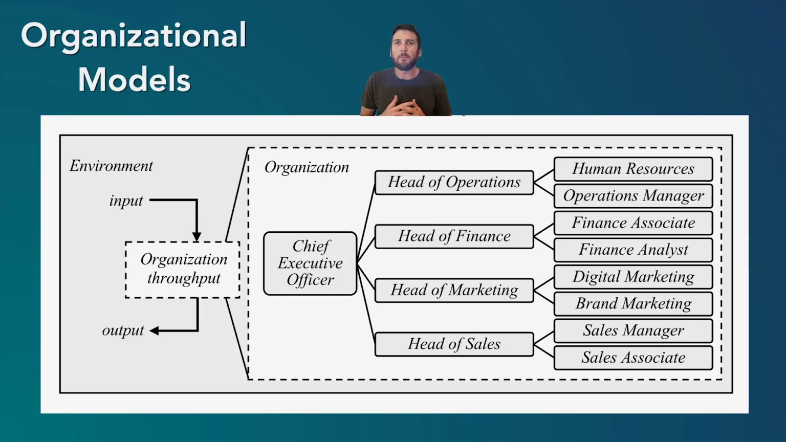Now, there's a lot of different models for how to organize organizations. A very typical one is that there's a chief executive officer and then heads of different departments like operations, finance, marketing, sales. And then there's other managers and directors that report to these heads. And this allows an organization to accomplish all these different goals.